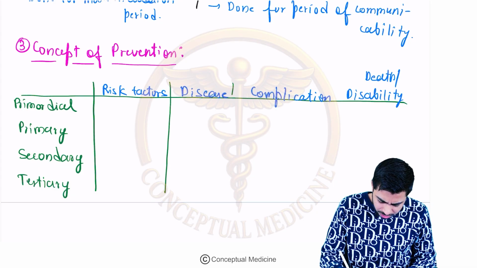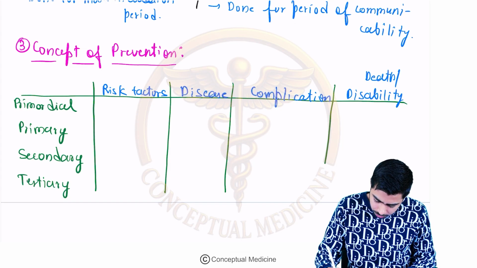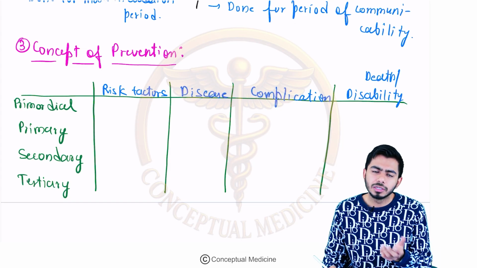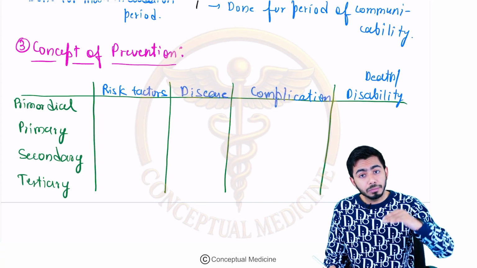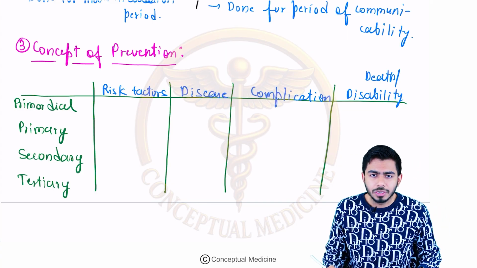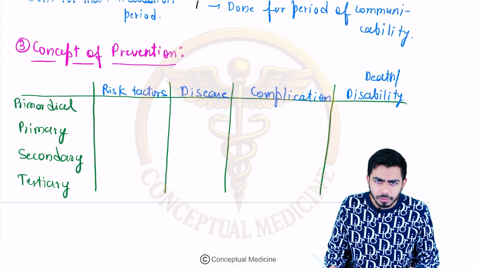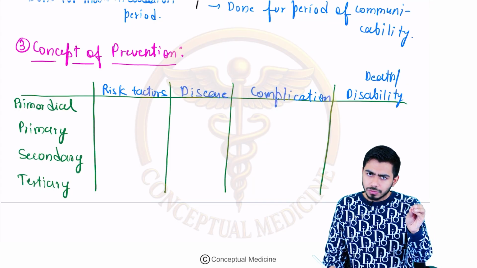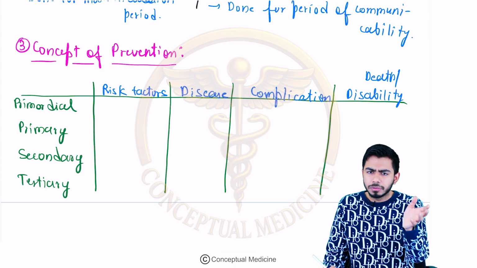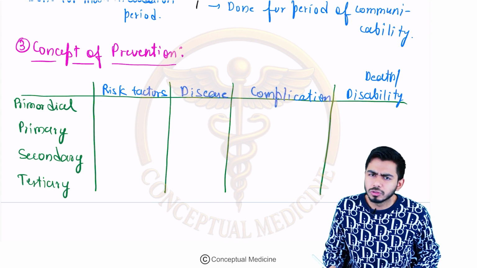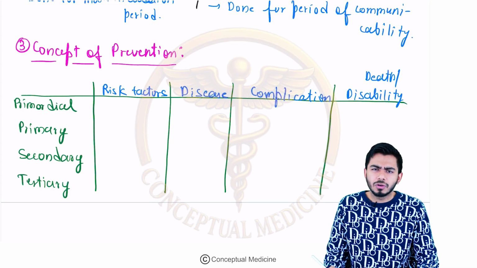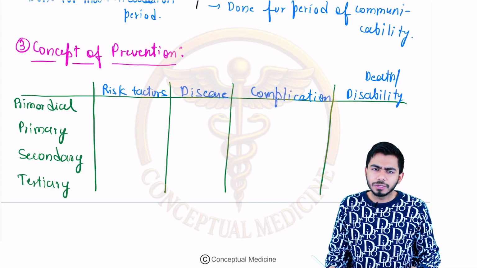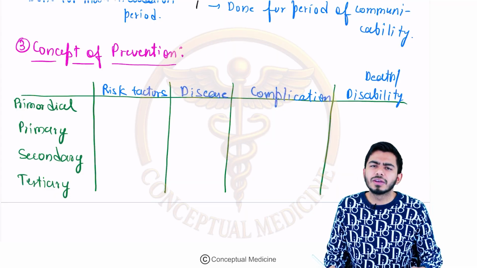Now, let me take an example also so that it will become very, very clear. For example, let's take a disease, that is diabetes, very common. There are n number of risk factors for diabetes. For example, the person was having hypertension, and let's say this is the risk factor. Due to hypertension, the person also became diabetic, and he was having a risk factor of family history also. He was having a family history of diabetes.